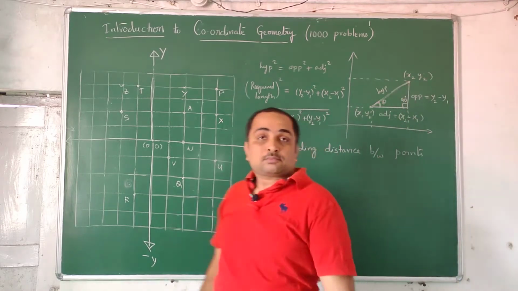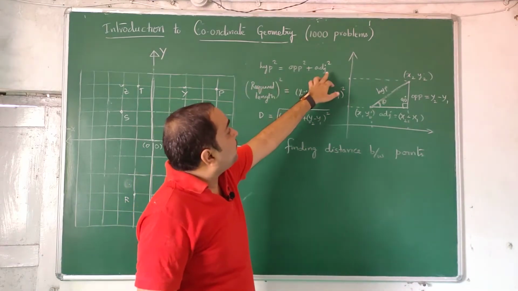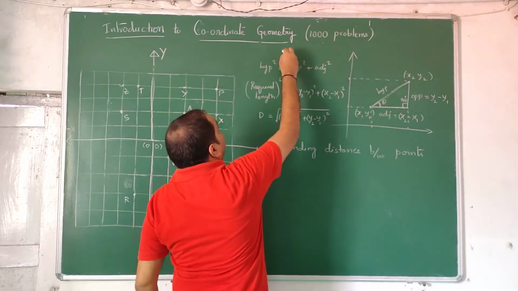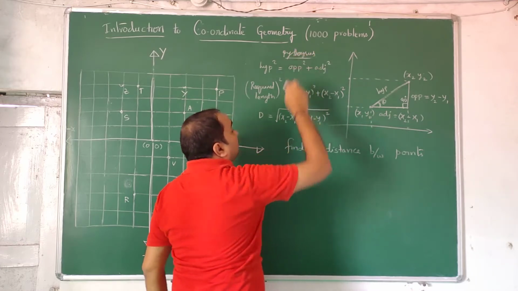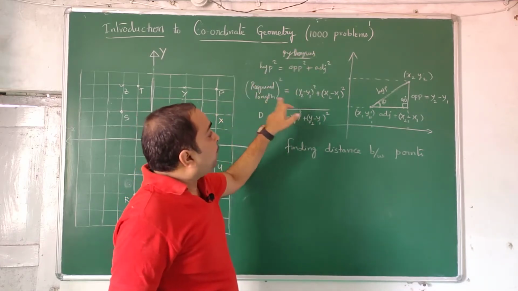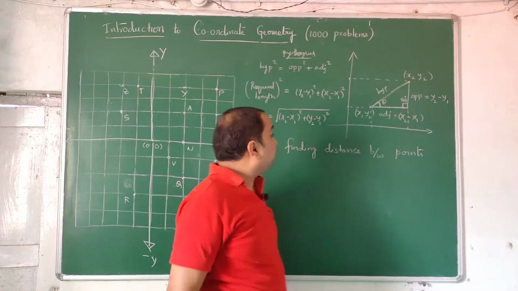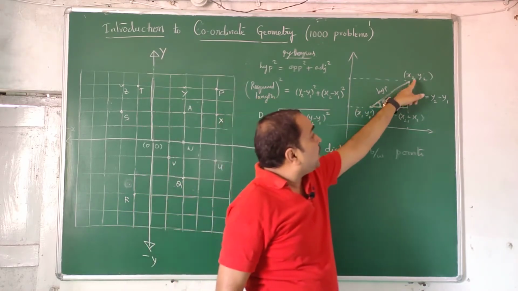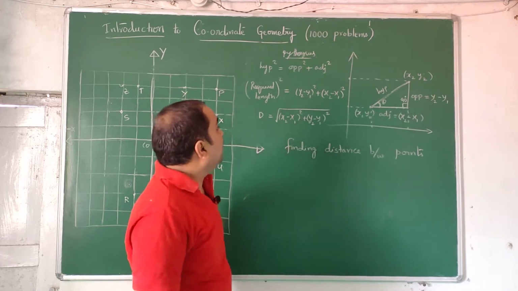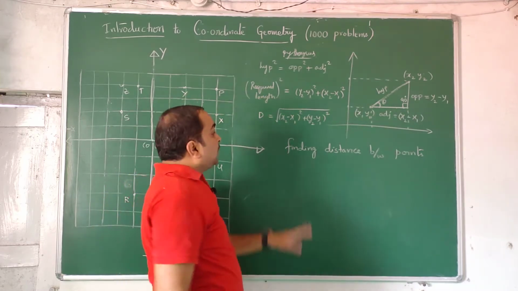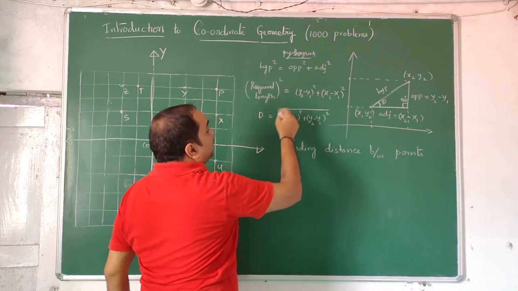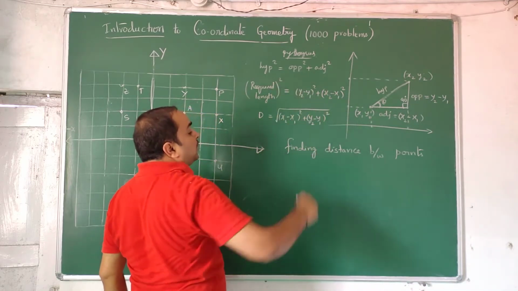So hypotenuse square is equal to opposite square plus adjacent square, which is Pythagoras theorem. The required length is the hypotenuse, the distance between the points, d, which is equal to the square root of the square of this plus the square of this, because the square goes to the other side.